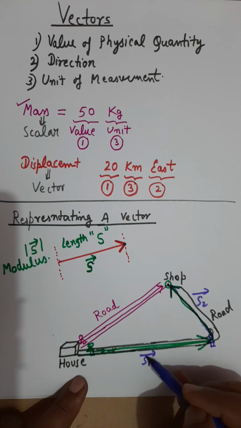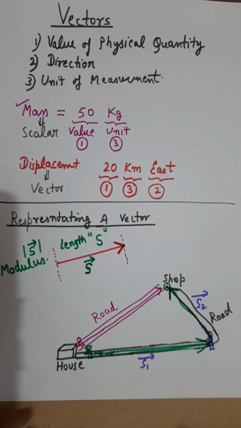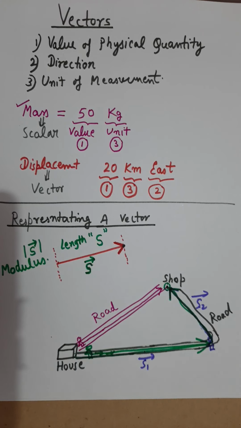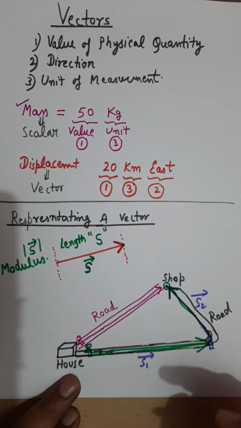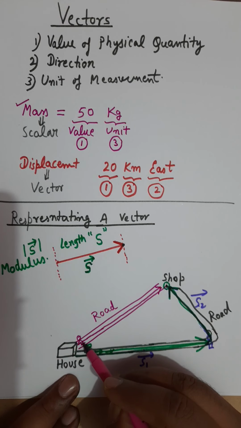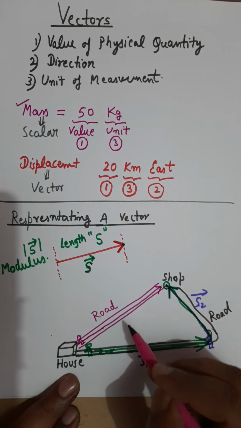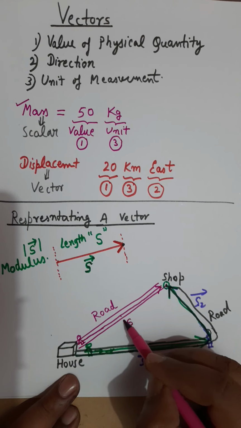After displacement 1, you add displacement 2 and you reach this point. Instead of using displacement 1 and displacement 2, if I directly move from the house to the destination point via this path, then this is my displacement capital S.